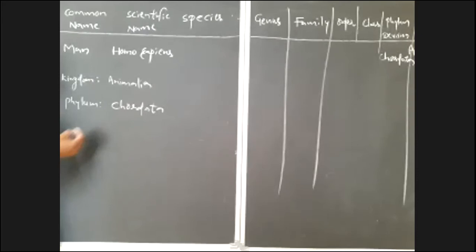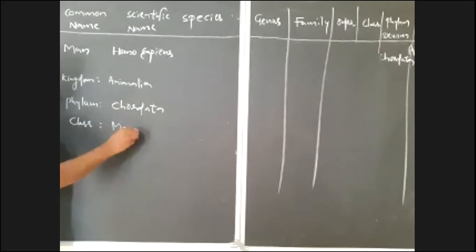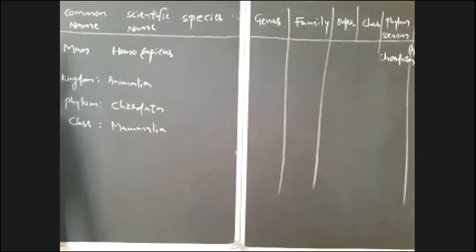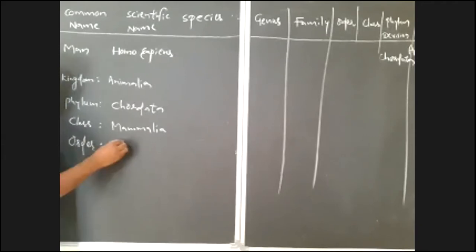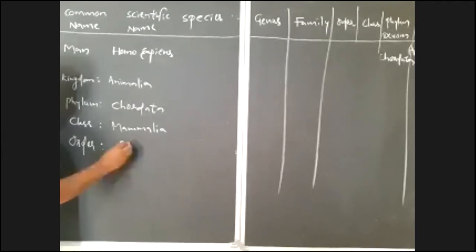Next, human belongs to which class? Human belongs to class Mammalia. And after that, order. To which order does human belong? Human belongs to order Primata.